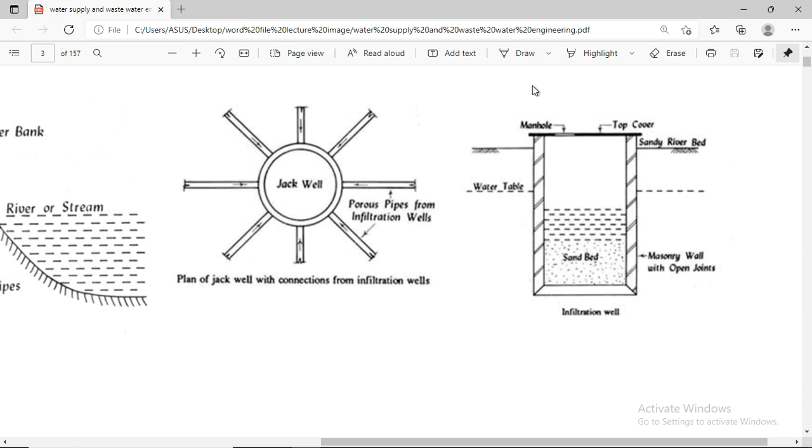A man puts a bucket in it, takes water, and uses it for drinking purposes. This layer is not applicable. It is an open surface with a sand bed. We will not provide a wall here. It is open. All water comes from this surface and settles down. The manhole and top cover are here. We have to see the sandy river bed.